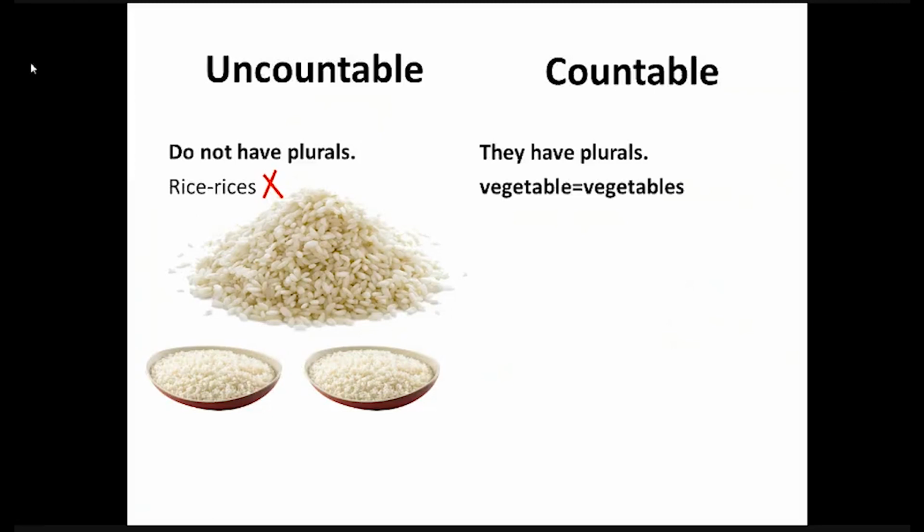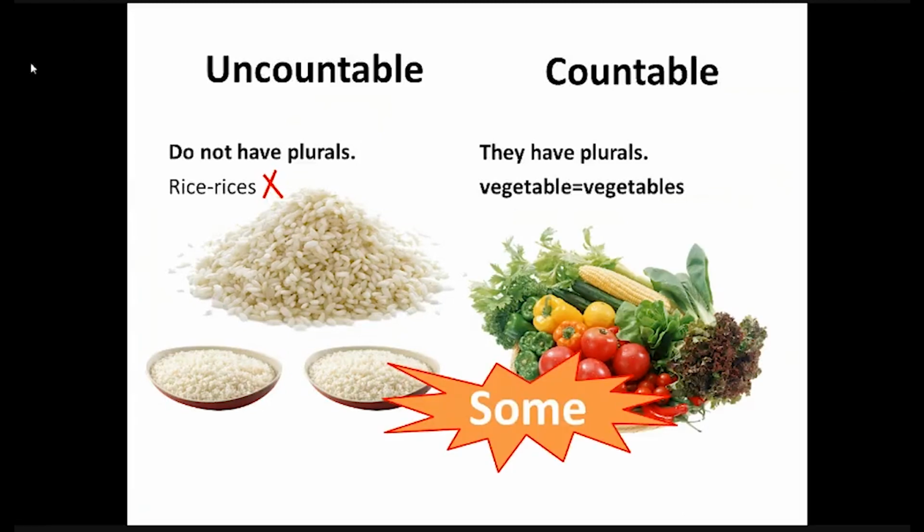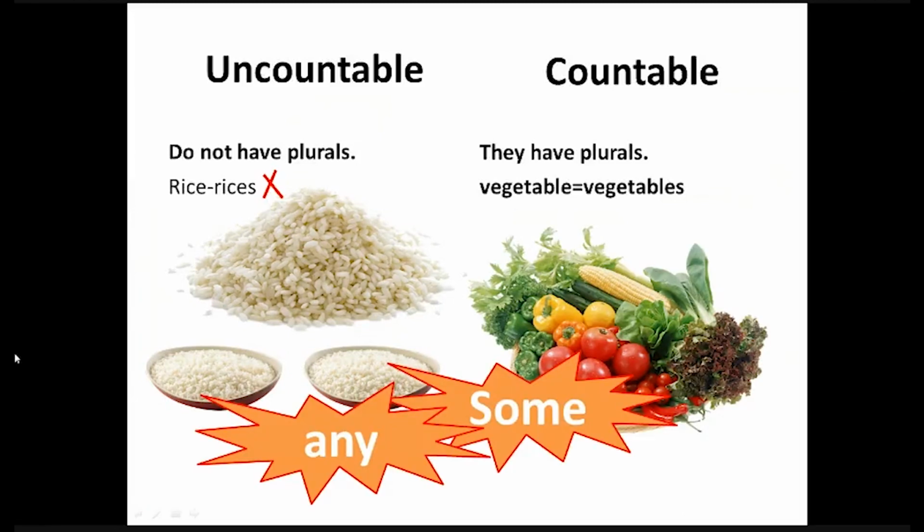For example, vegetables. The words some and any are used with both countable and uncountable nouns. You must note that the word some is used with positive sentences. For example, I have some rice left in the container, or there are some vegetables kept in the basket. Positive sentences are also known as affirmative sentences.